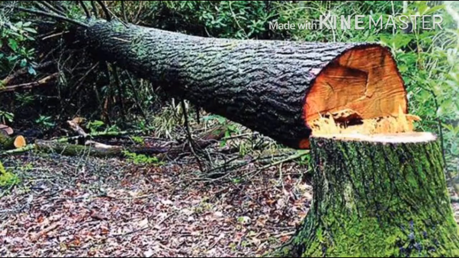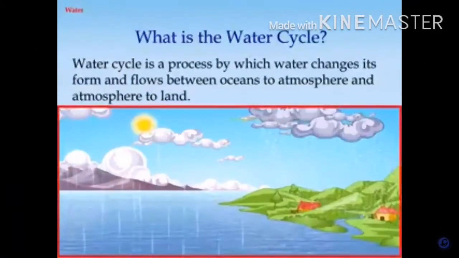So our next topic is water cycle. What is water cycle? Water cycle is a process by which water changes its form and flows between oceans to atmosphere and atmosphere to land. This is a cycle where the water flows from oceans to atmosphere and atmosphere to land. Let's see the water cycle.